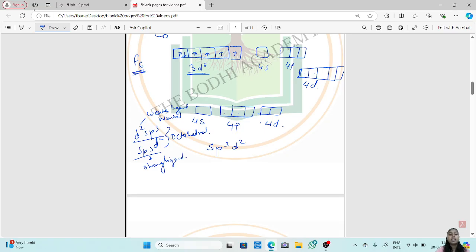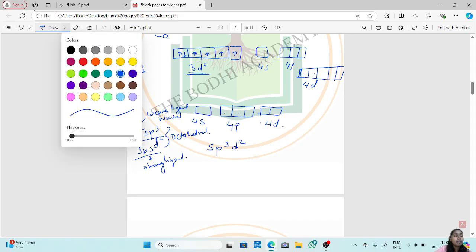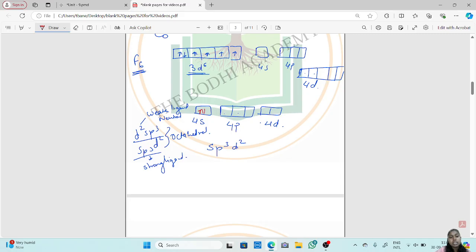Now sp3d2 is formed, so the fluorine will donate its electrons in this format. Now why is it paramagnetic? In 3d6 there are still 4 unpaired electrons, that's why it is a paramagnetic molecule, because these 4 electrons will remain unpaired.